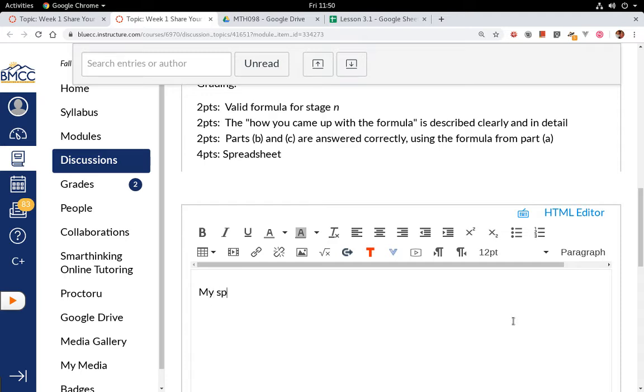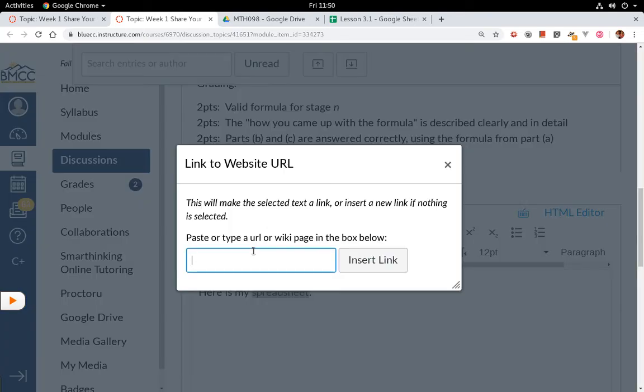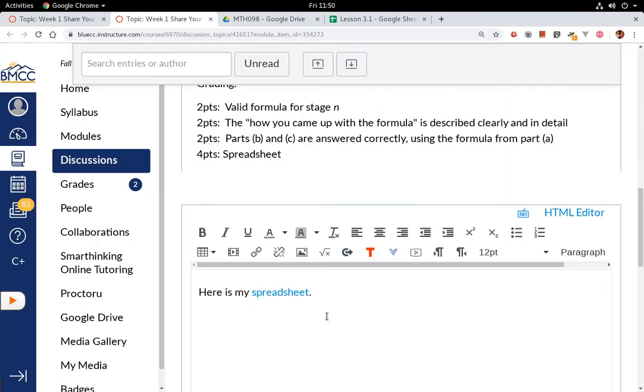What I want to do is something like this. Type some text, like my spreadsheet, and then highlight. Actually, I'm going to do it a little differently. Let's write "here is," so according to the writing principle, right, we're supposed to do good writing. And then I'm just going to highlight the word spreadsheet, and I want to make that a link. And that's where I paste in what Google gave me, and then I insert it. So that anyone else that sees my post can just click on that, and that'll take them to my spreadsheet. Now, other people can't edit it. They get a view-only version of it, and I'll show you that in a sec.